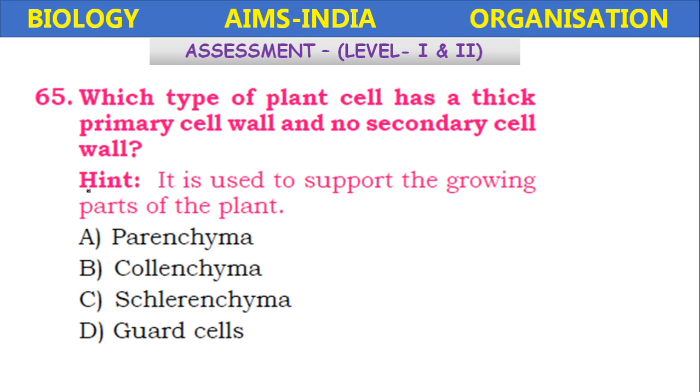It is used to support the growing part of the plant. Parenchyma, collenchyma, sclerenchyma, guard cells. Thick primary wall is present in the collenchyma.